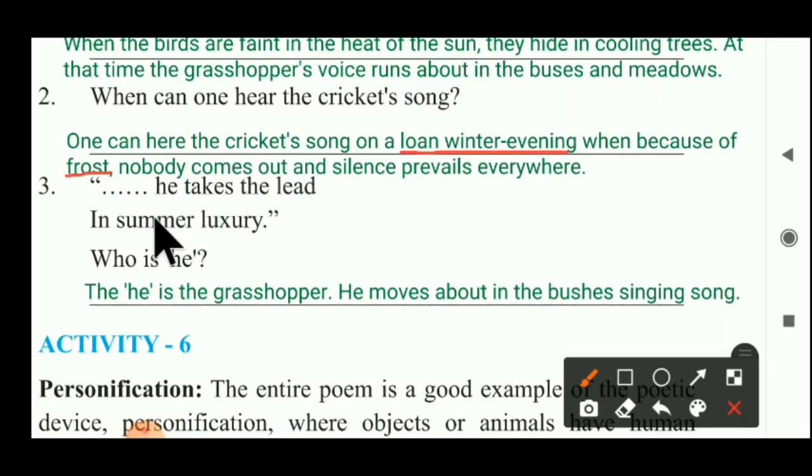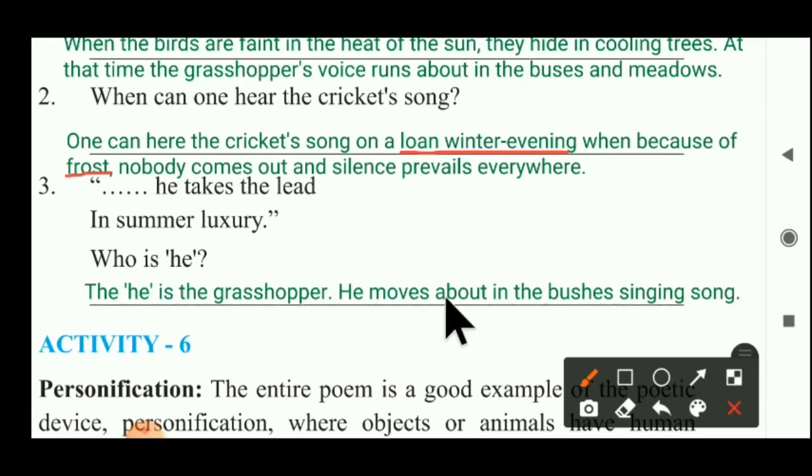Third question. Here one stanza, one poem's line is given here. Blank, dot dot dot, He takes the lead in summer luxury. Who is he? Summer luxury means during summer season. Which insect speaks? He takes the lead in summer luxury. Who is he? The answer is there. The he is the grasshopper.